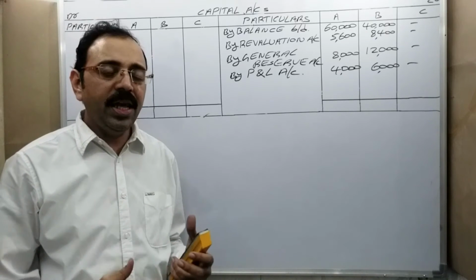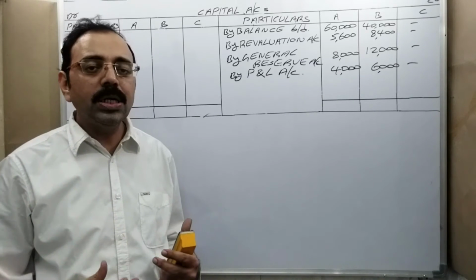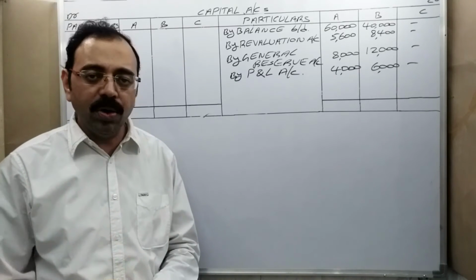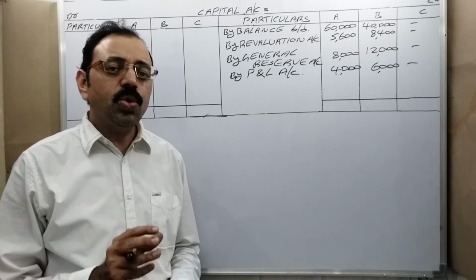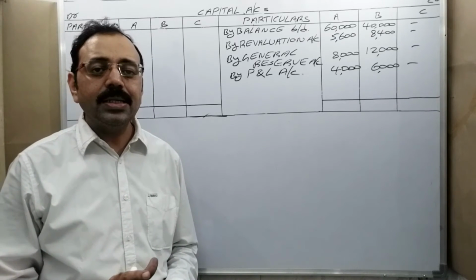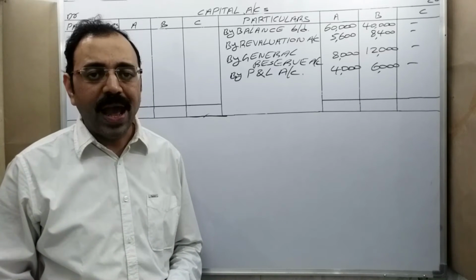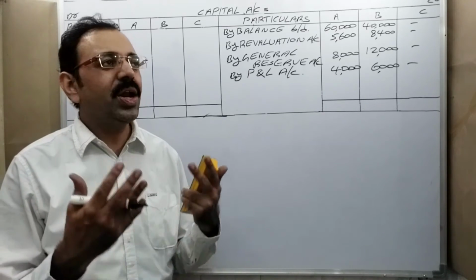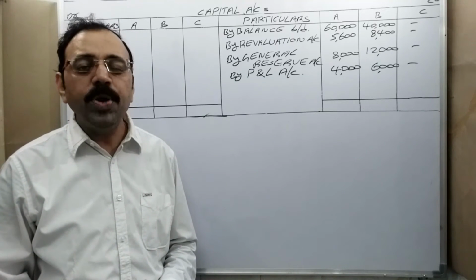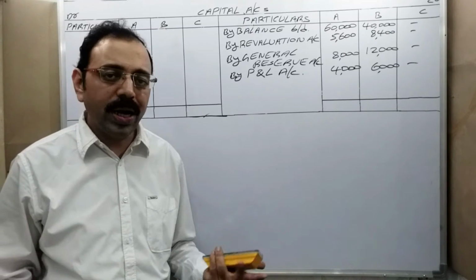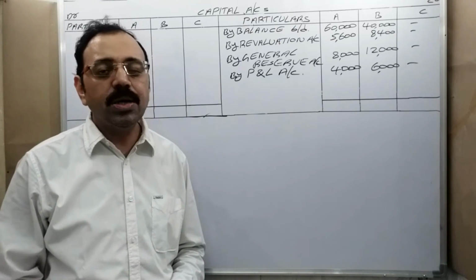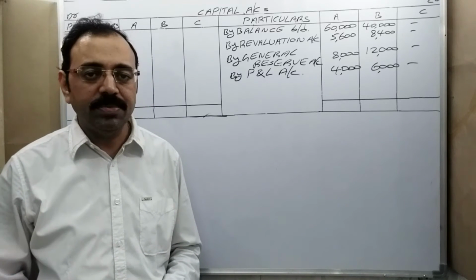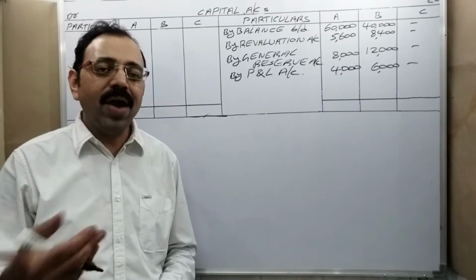If a firm is able to earn super profits, then that firm is entitled to calculate goodwill. This goodwill is treated as an asset and it comes under intangible assets because we cannot see goodwill, no? Reputation means you cannot see it, you cannot touch it. It is invisible in nature. So goodwill is an intangible asset and we should evaluate it.